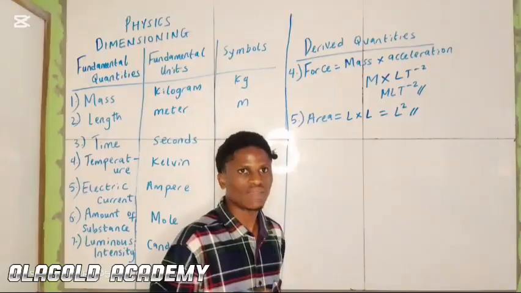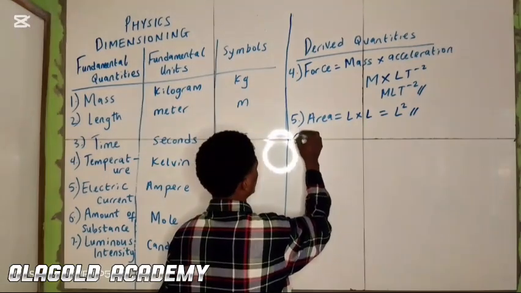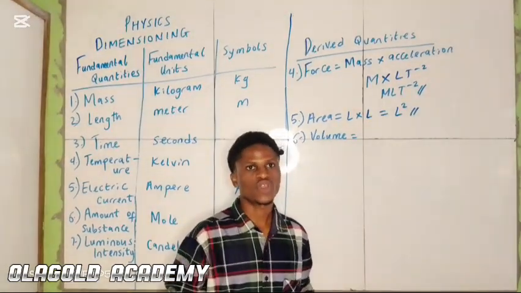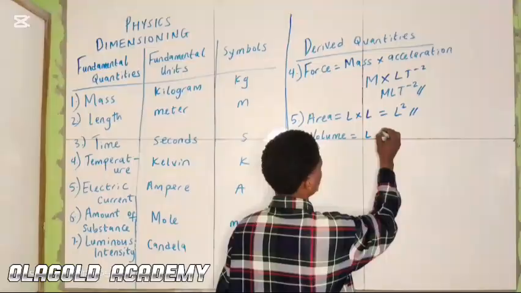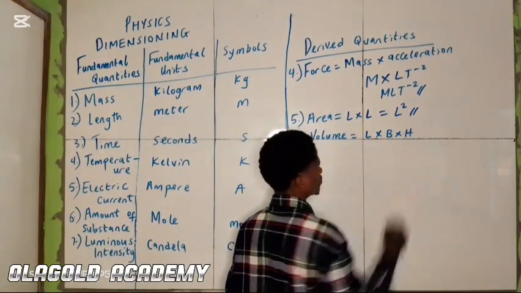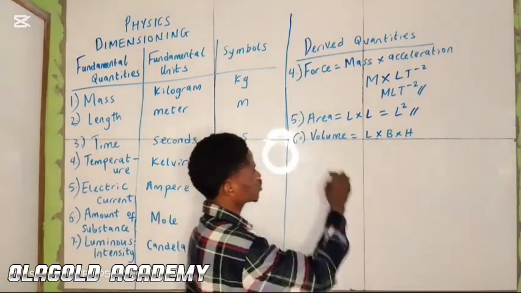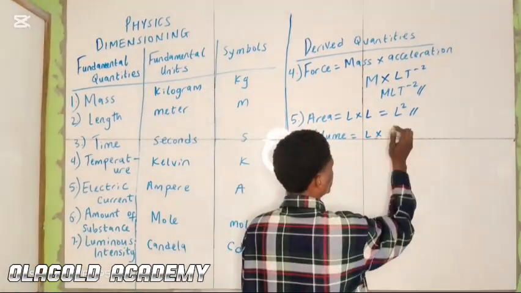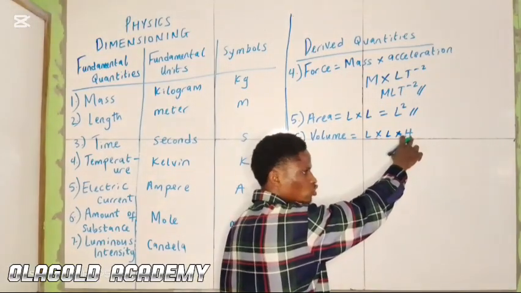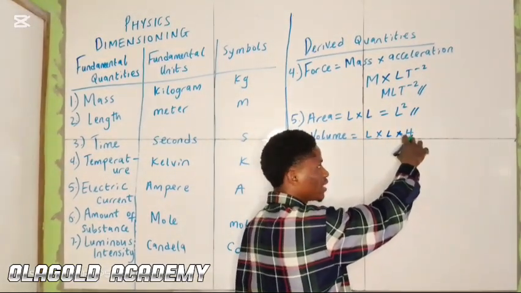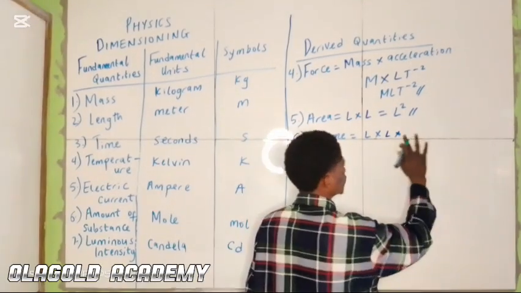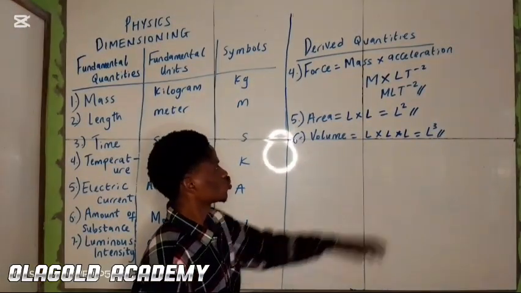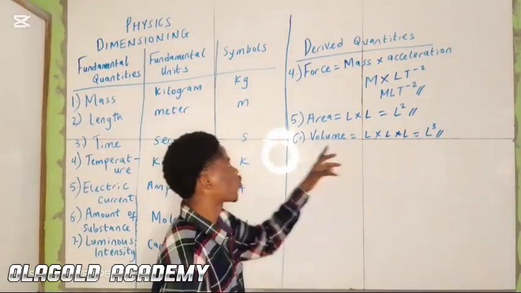The next one we are dimensioning is volume. Number 6, we have volume. So how do we express volume? Volume is expressed as length times breadth times height. Breadth is also a kind of length, and height also is a kind of length. So we have L cube. So L cube becomes the dimension for volume.